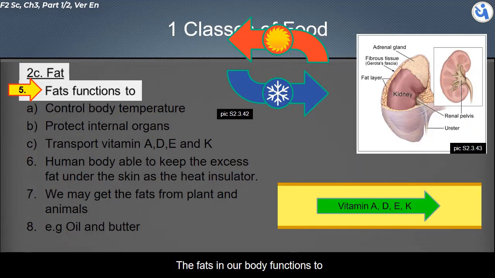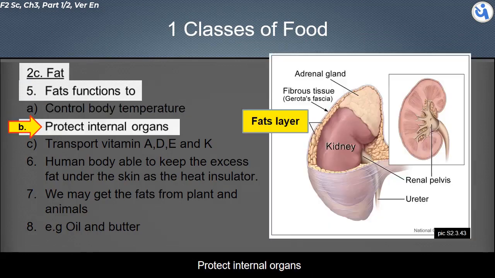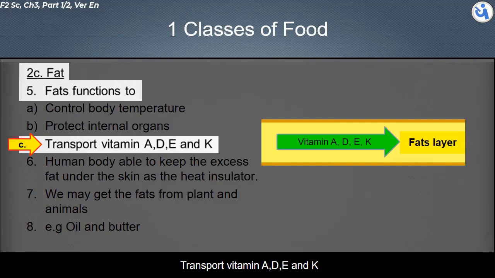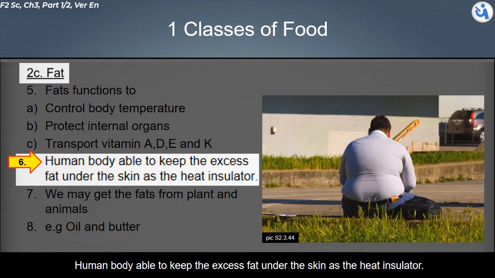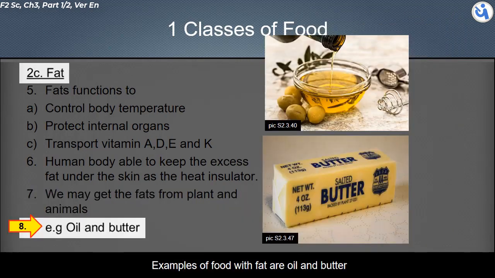The fats in our body function to control body temperature, protect internal organs, and transport vitamin A, D, E, and K. The human body is able to keep excess fat under the skin as a heat insulator. We may get fats from plants and animals. Examples of food with fat are oil and butter.